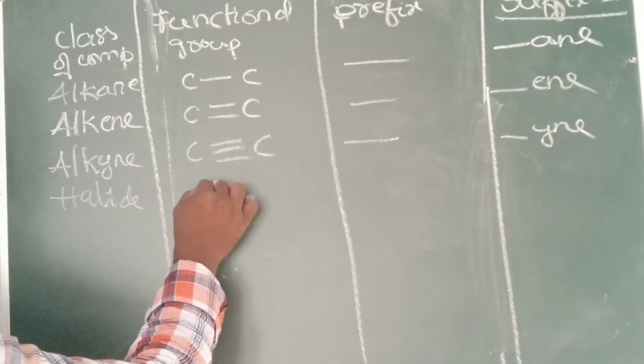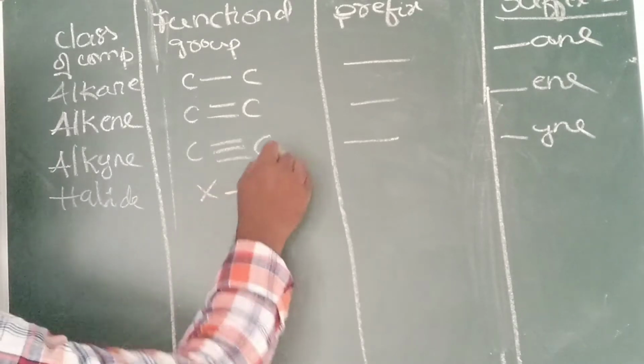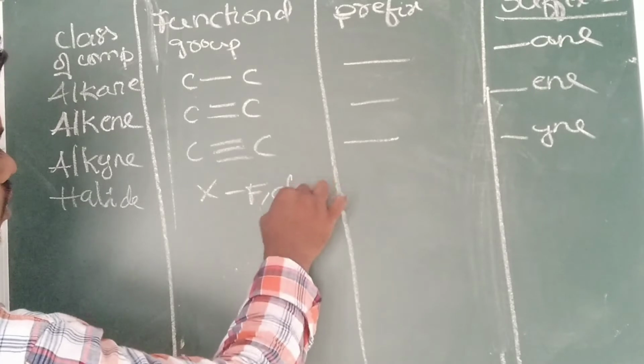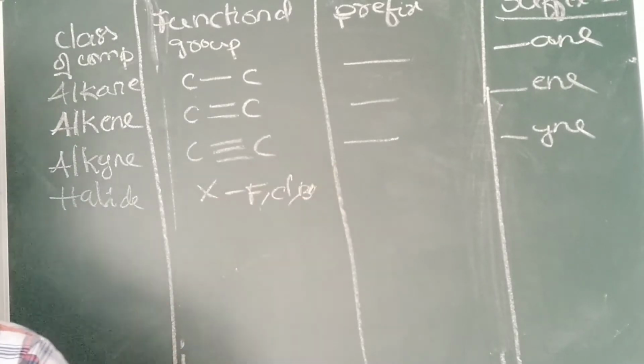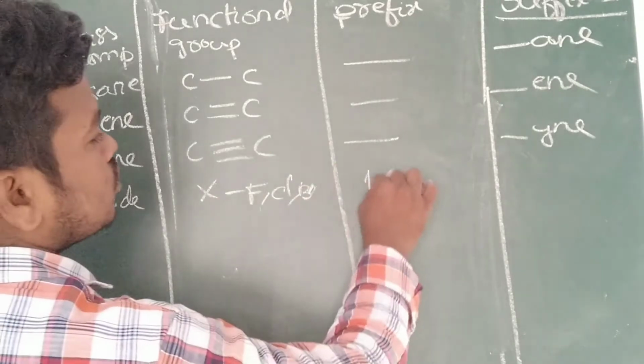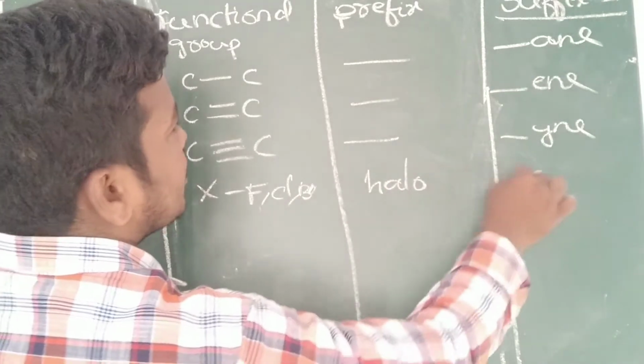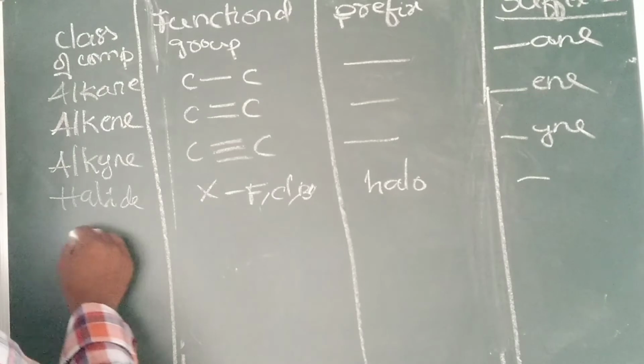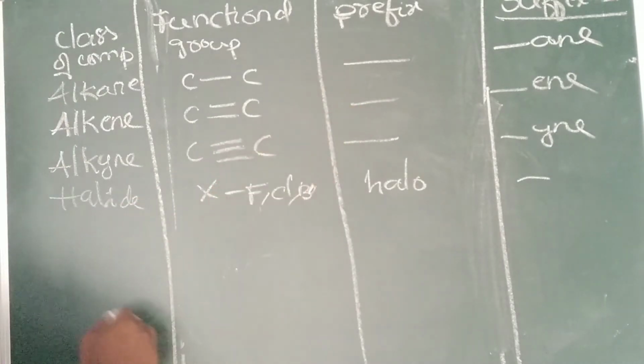Halide means halogens: fluorine, chlorine, bromine, iodine. Here we use "halo"; it is mostly used as a prefix only. It belongs to the class of prefixes.